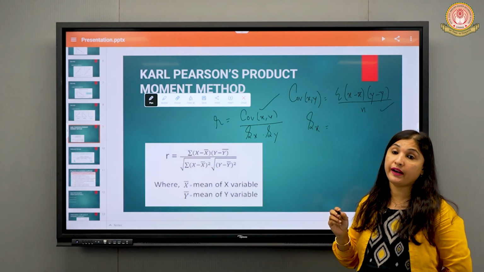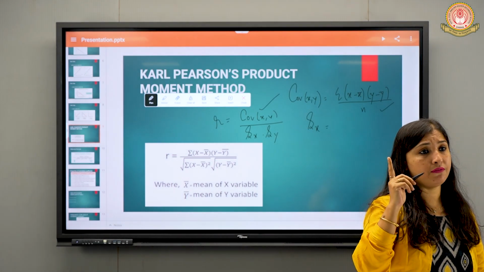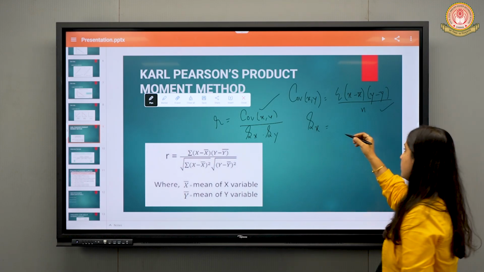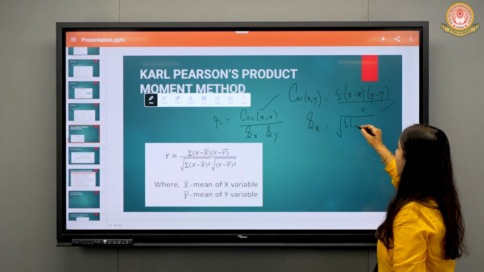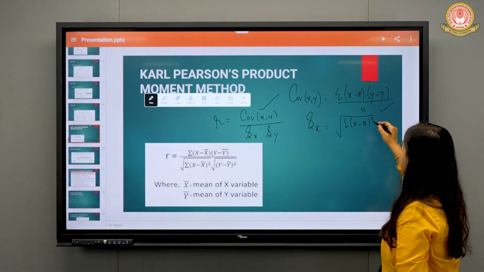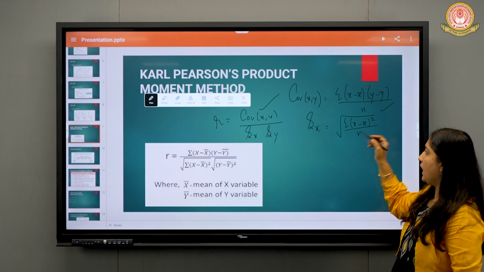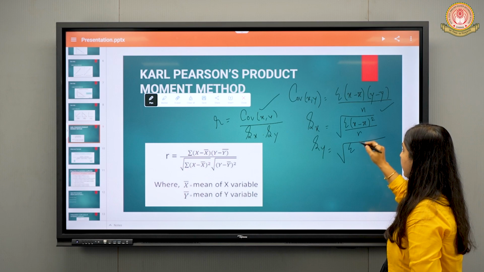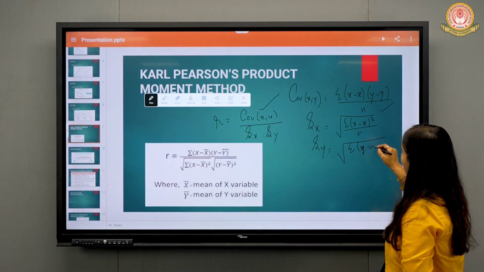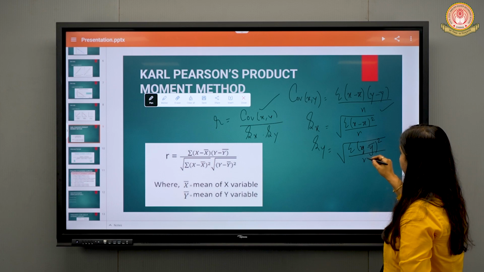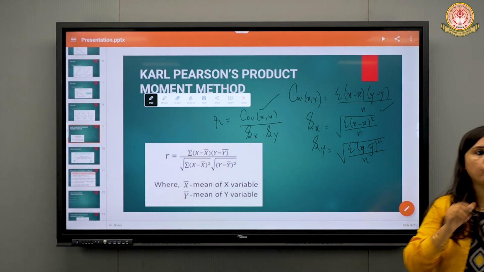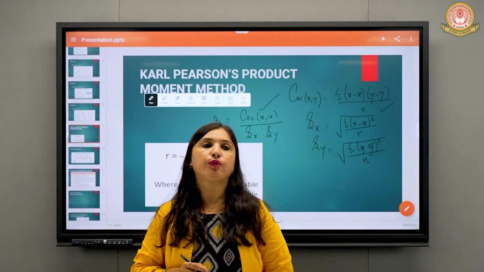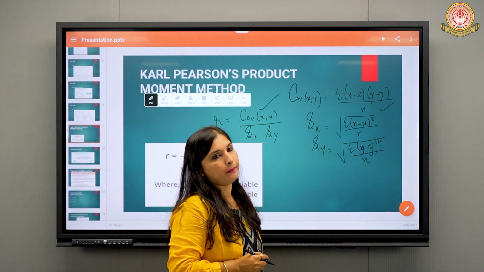And I am sure you have already learned the formula for standard deviation in 11th standard, right? What will be the formula? The standard deviation formula always starts with under root. Under root summation x minus x bar the whole square divided by n. If this is Sx, then Sy will be under root summation y minus y bar the whole square divided by n. So Sx will be under root of summation x minus x bar the whole square divided by n, and Sy will be under root of summation y minus y bar the whole square divided by n, right?